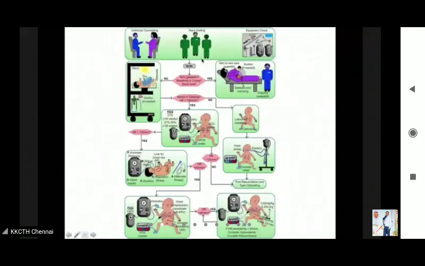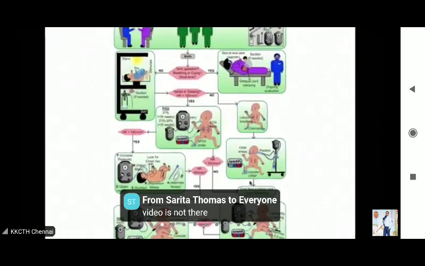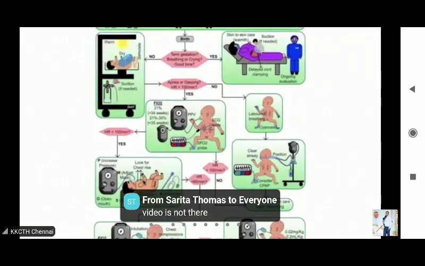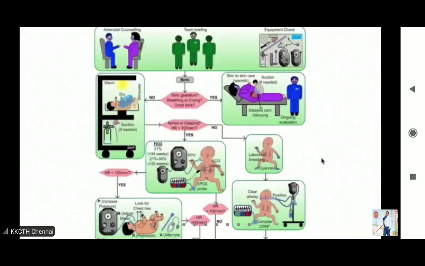So this is a pictorial depiction of the changes which have happened. Okay. So the same thing which was tabulated in the earlier slide, here is the pictorial depiction. So antenatal counseling, some change has been done, team briefing, equipment check, okay, and then using ECG monitoring here for monitoring the heart rate. Okay, so all those newer changes have been included. So this is the algorithm itself, a pictorial depiction of the algorithm.